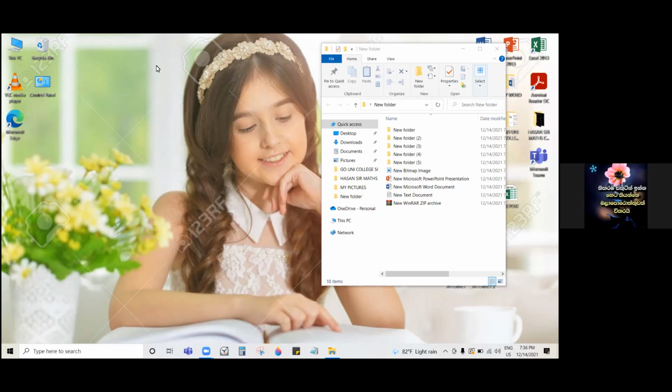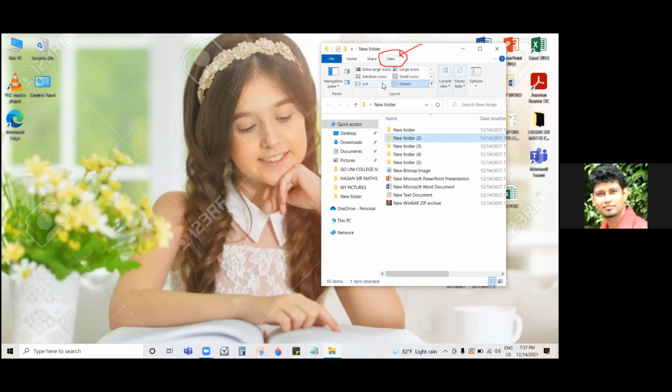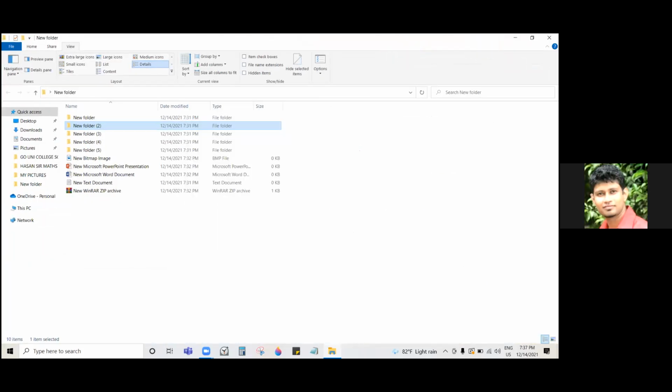To see the extension, you can go to the view button. Click on the view tab. Can you click on view, Harisa? Go to view, please. It seems she's not available. Okay, got it. Go to view. In view, you can see there's something called, can you maximize this so we can see all the options? Right under that, you have something called file name extensions. Please pick that. Put a tick mark to that.